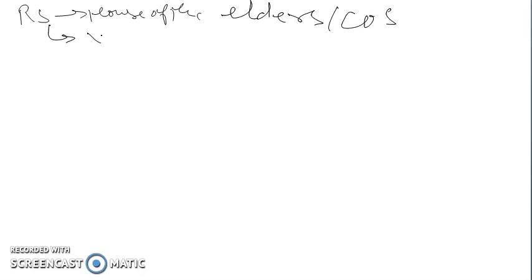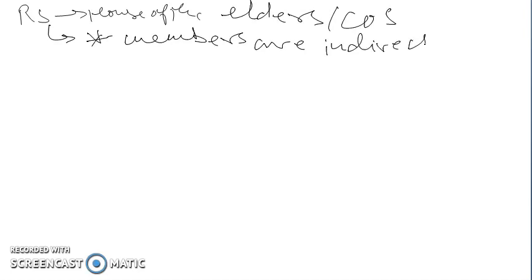One important point regarding Rajya Sabha is that the members are indirectly elected.